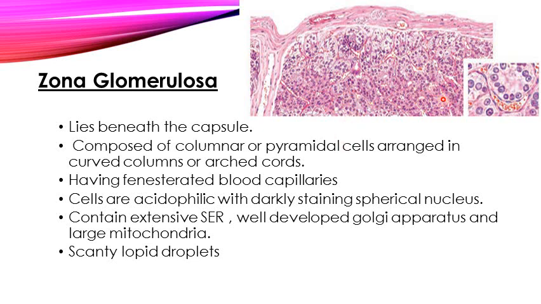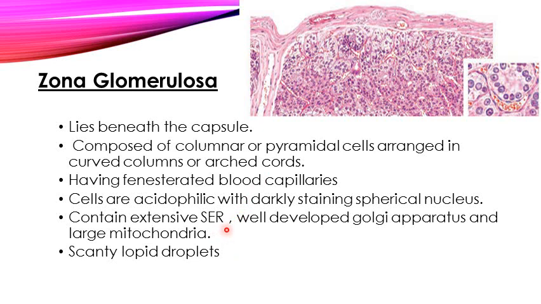Then you have seen that these cells are acidophilic, their cytoplasm is acidophilic, and the nucleus is a darkly staining spherical nucleus. They contain extensive smooth endoplasmic reticulum, a very well developed Golgi apparatus, and large mitochondria with tubular cristae, and they have very scanty lipid droplets.